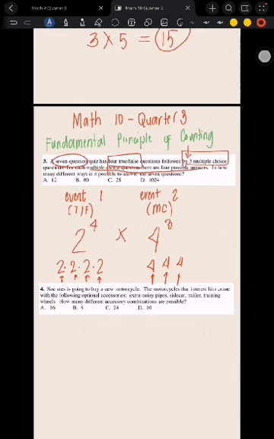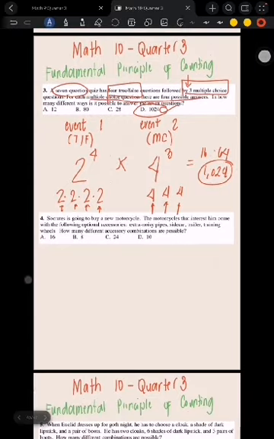Simply multiply: 2 raised to 4 times 4 raised to 3 is 16 times 64, or that is 1024. And the answer is letter D. Each question is a choice. Multiply choices to find total outcomes.